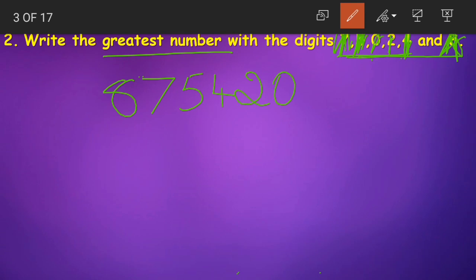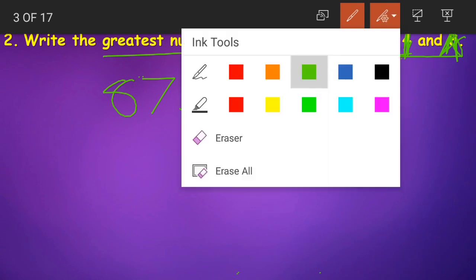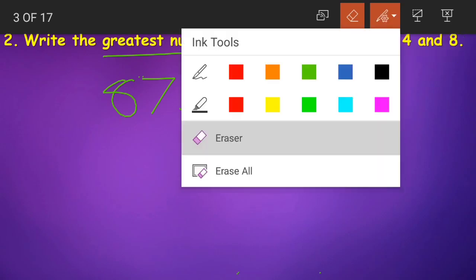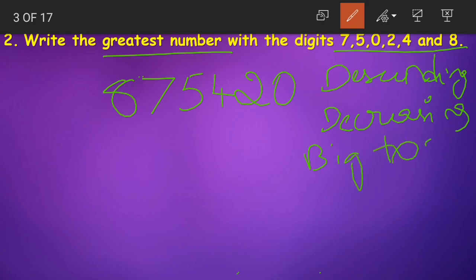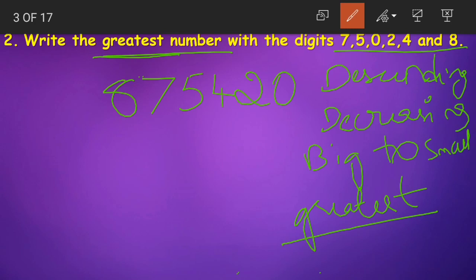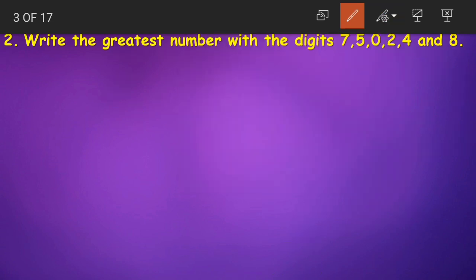This is how we write the greatest number with the given digits. What do we do? First we start writing the given digits in their descending order. Descending order means decreasing order, from big to small or from the greatest to the smallest. As they are asking the greatest number, we are writing the digits from the greatest to smallest number. Now what is the number formed here, children? The number formed is 8,75,420. Okay class, clear? Okay.